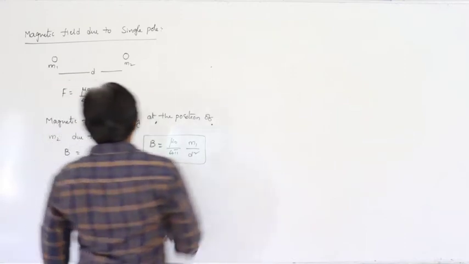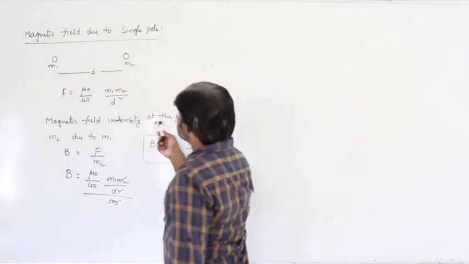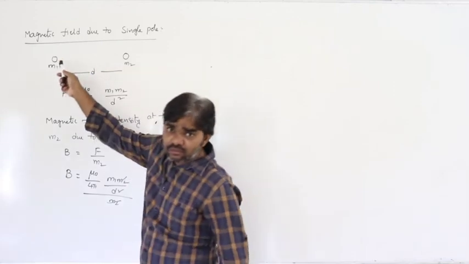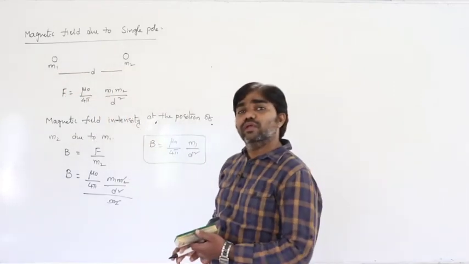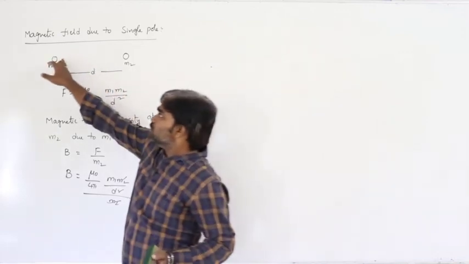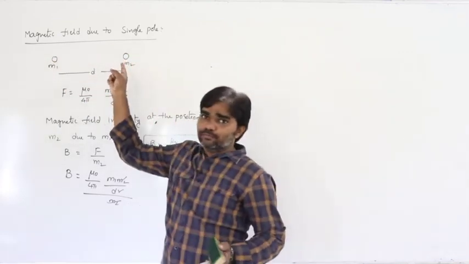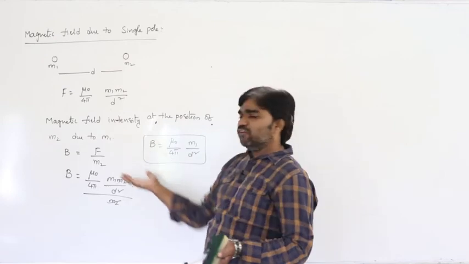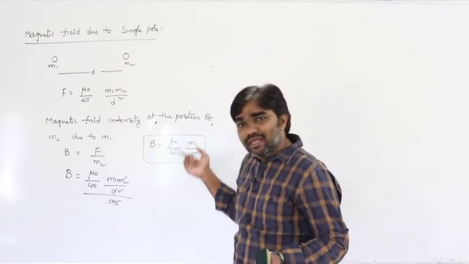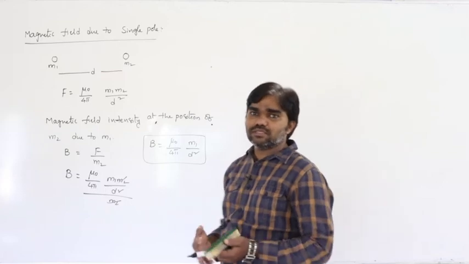Next, how can you calculate the magnetic field intensity at the position of m1 due to m2? We take F divided by m1, then we get B equals mu naught by 4 pi m2 by d square. So that is the thing.